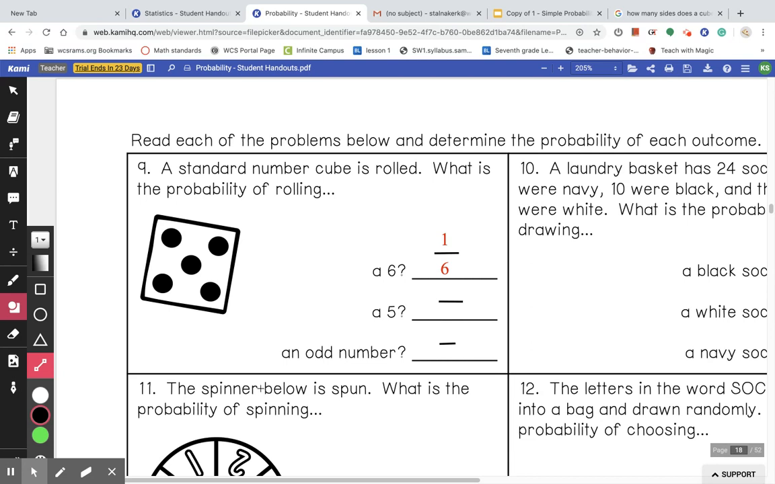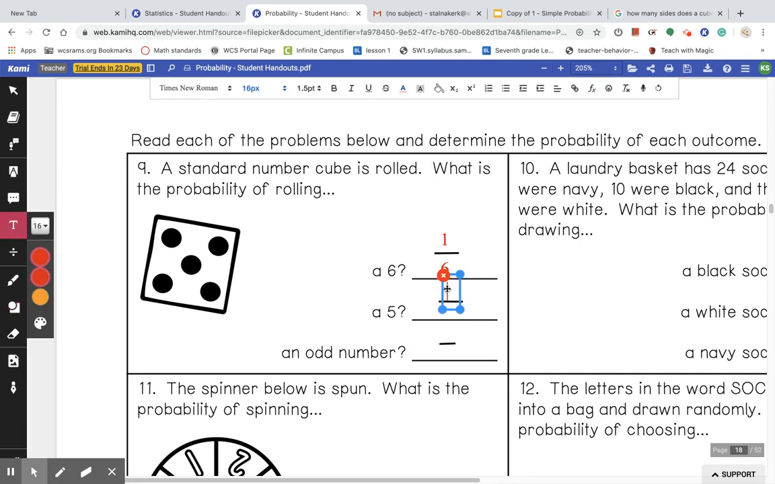Okay, what is the probability of rolling a 5? Well, it's going to be the same thing. There's only 1 five, so we're going to put 1, and we have to put it over the total outcomes. And it's still going to be 6 because there's still 6 sides.